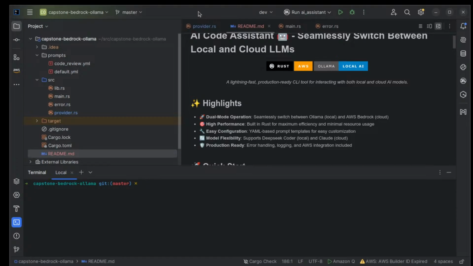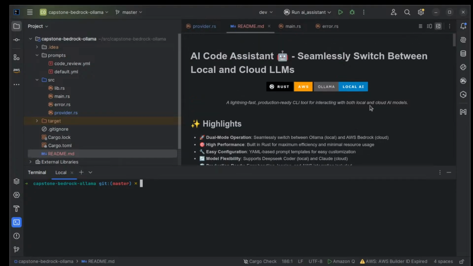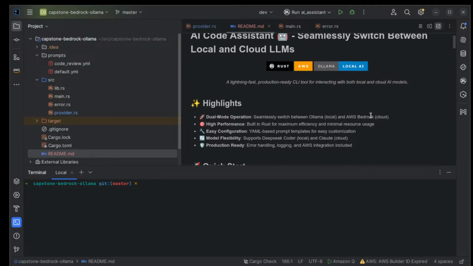This is something that we are going to give the students of Pragmatic AI Labs at paiml.com. You can take a look at what this starter project does. It's an AI code assistant. A lot of people have been asking me to share the code. You'll be able to download it. It is going to give you the ability to switch between local and cloud large language models. There's dual mode, so you can switch between Ollama and also Bedrock. High performance, so it's built in Rust.